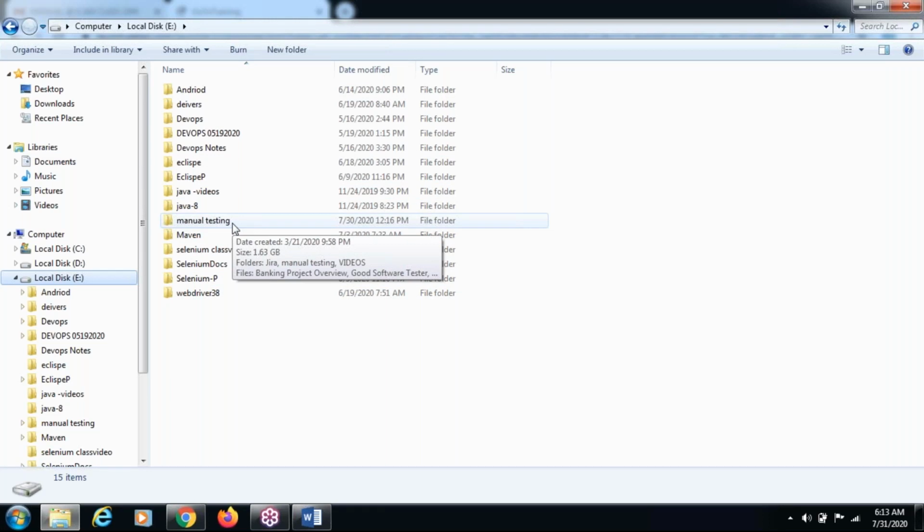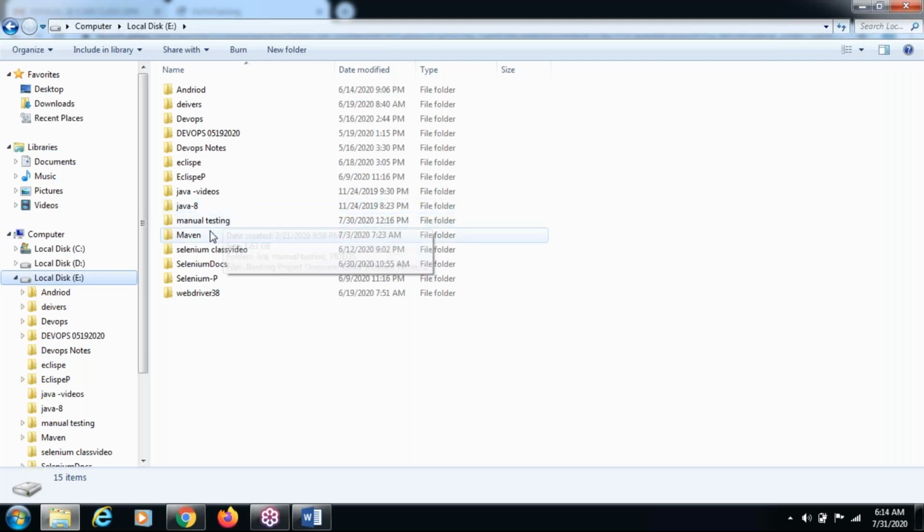One of our students got a BA cum testing position. A business analyst gets the information about the client's expectations and makes a document, and that is the BRS, the business requirement specification.